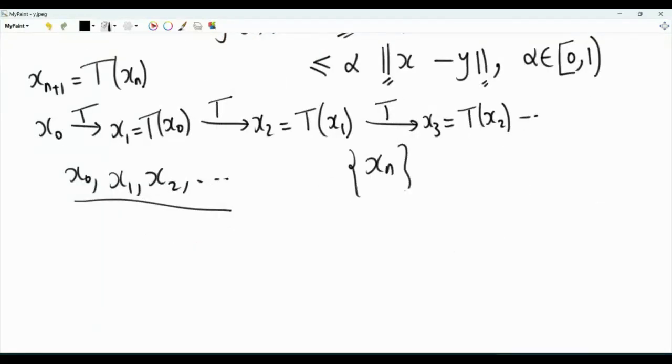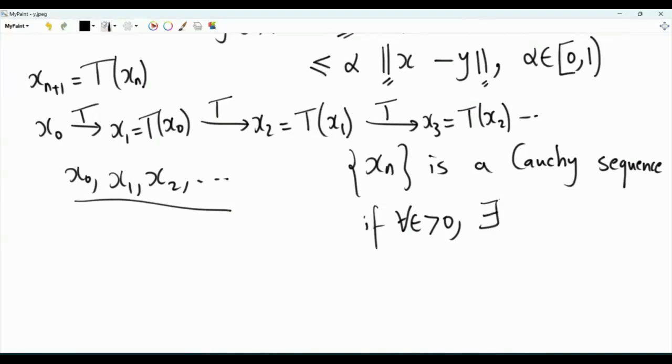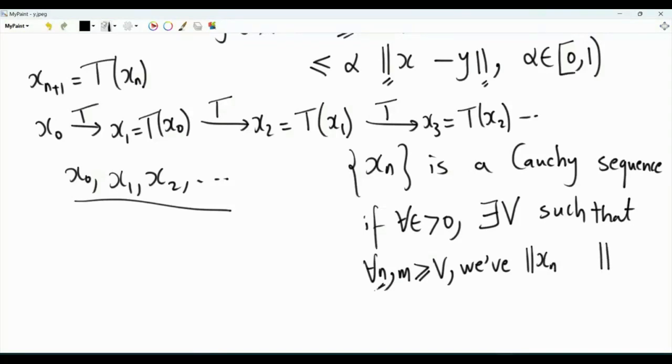Let's recall that this sequence is a Cauchy sequence if for every epsilon that is strictly positive, there exists a big V such that for every n and m greater than or equal to big V, we have that the norm of x_n minus x_m is less than epsilon. So it means that the elements of this sequence are getting closer and closer to one another. There is always a threshold such that if the two indices n and m are above that threshold, then the norm of x_n minus x_m is less than any arbitrary positive number epsilon.